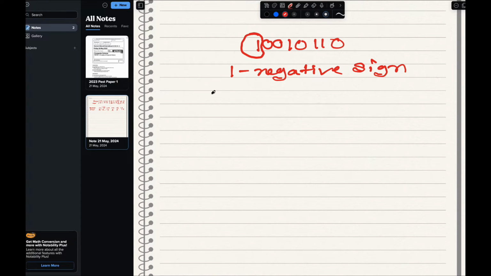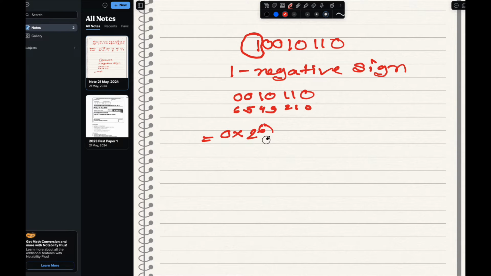So what will be the remaining number? The remaining number is 0010110. Now we have to shift it to denary. So how to shift it to denary? We'll take this one first. For this one we have to start with 0. So this one is 0, this one is 1, this one is 2, this one is 3, 4, 5 and 6. Okay, and now this one is 6, so 0 into 2 to the power 6.